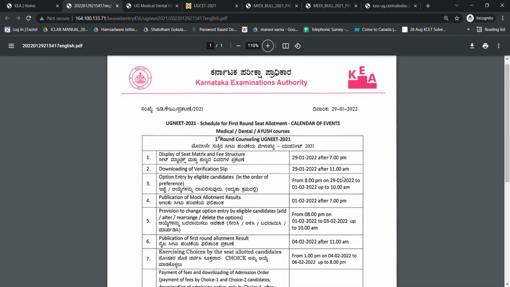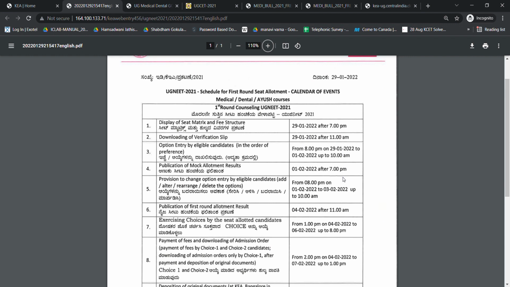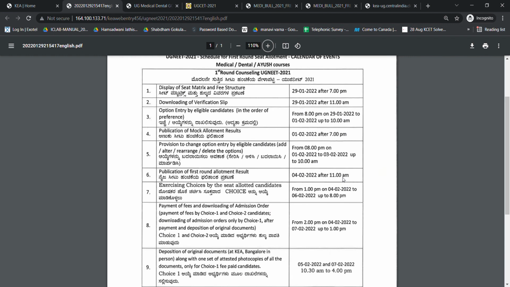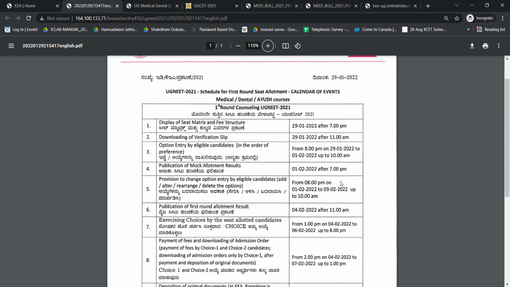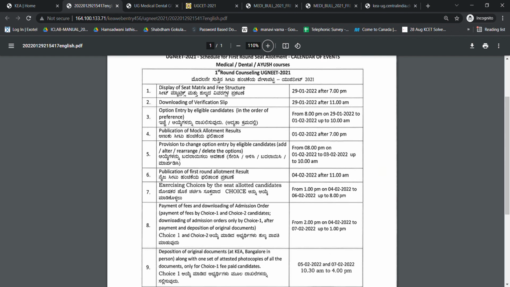So this is the calendar of events for the first round allotment. This year they are doing the medical, dental and Ayush courses together. First is the display of the seat matrix and fee structure, which is already done on 29 January after 7 p.m., and you can download the verification slip after 11 a.m. from 29 January. Next is option entry by eligible candidates. This is important and you have to keep it in mind. You can do the option entry from 29th yesterday 8 p.m. till 1st February 10 a.m.